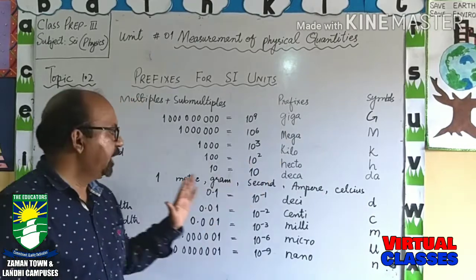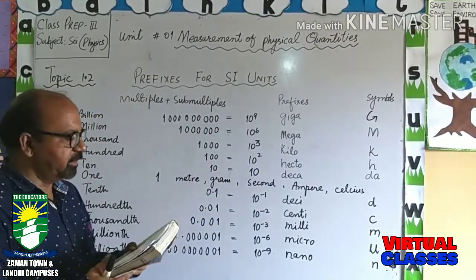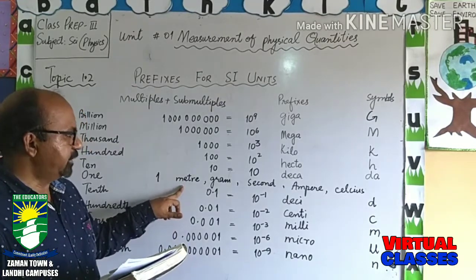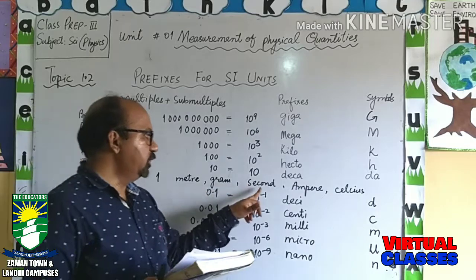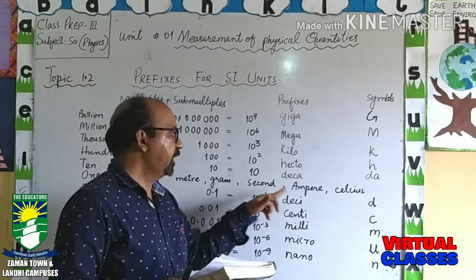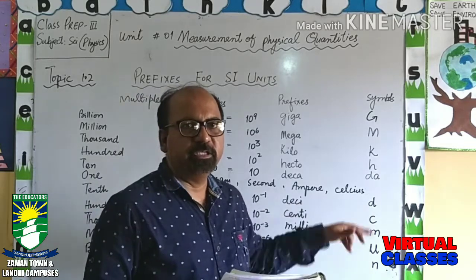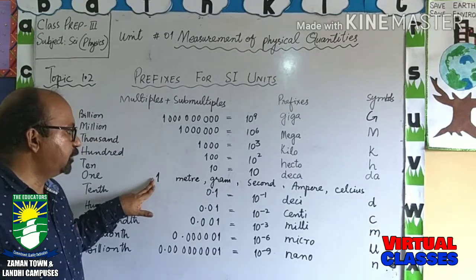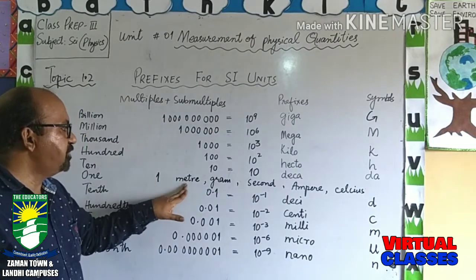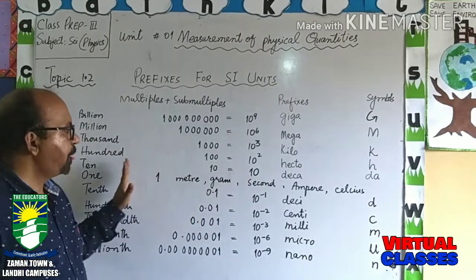and Celsius. And you know very well that we use the meter for length, which is the basic quantity. We use grams for mass. We use second for time. We use ampere for current, and we use Celsius for temperature. So we are going to start from 1 meter, 1 gram, 1 second, 1 ampere, 1 Celsius.